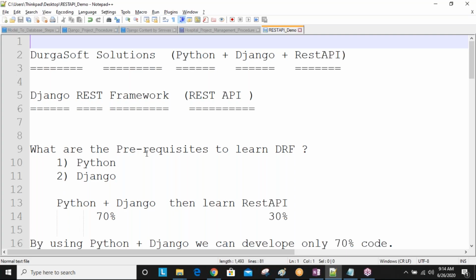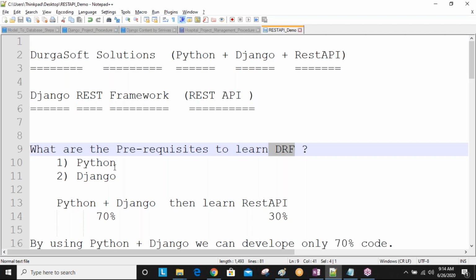We need to learn Python and Django framework. Okay, so Django, if not completing also, no problem. At least minimum basics you need to know about the Django framework. Like 1 or 2 projects, why we are doing migration, migrate, how to run the server, and how to create the project application, like basic things. If you know enough about that one, then we can develop the Django framework.